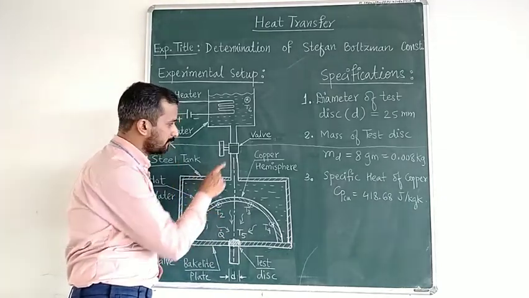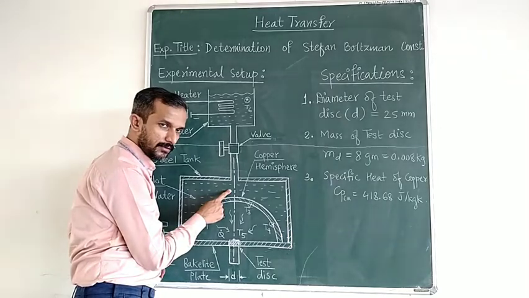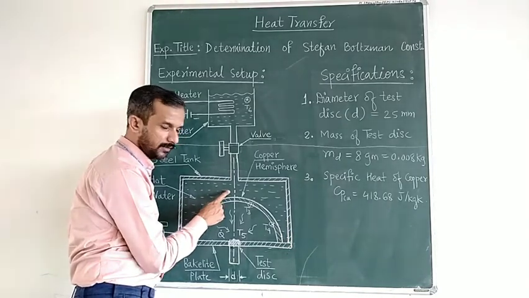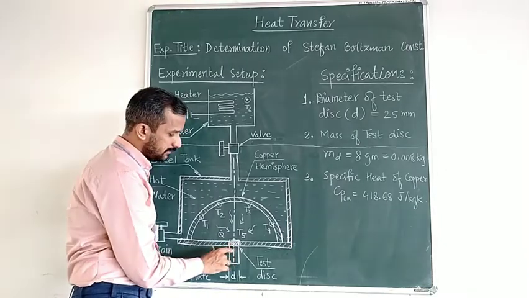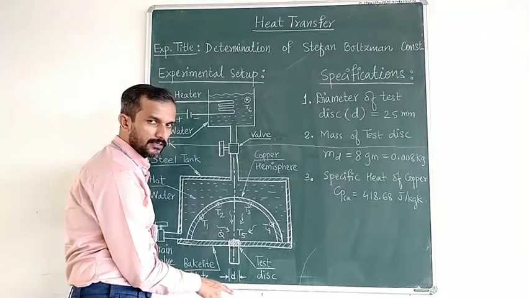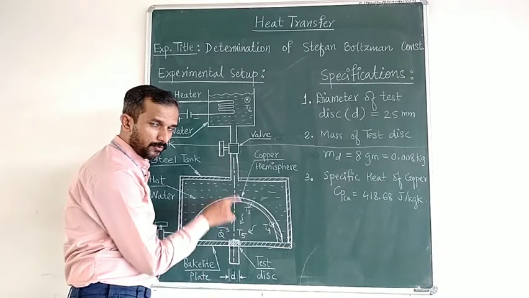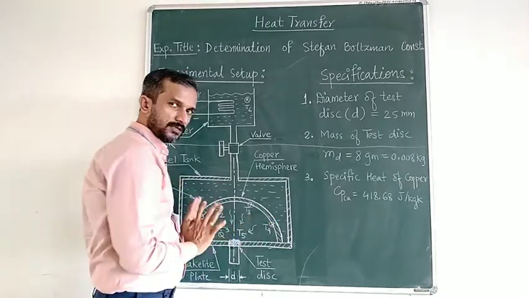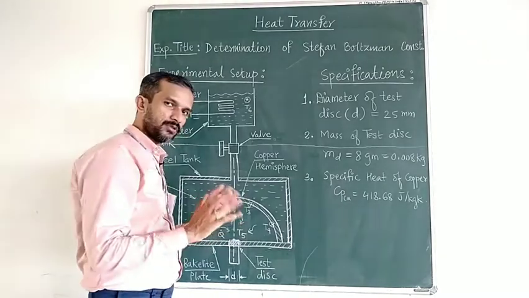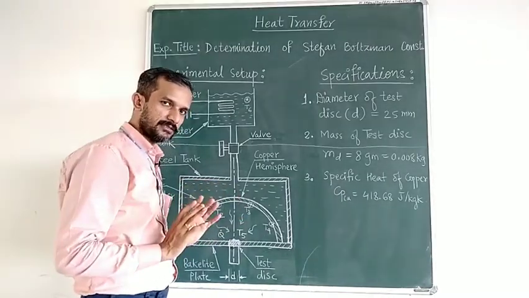Take the precaution that when we leave this water into the outer shell of the hemisphere, do not insert this test disc, take it out. The test disc should be outside the hole before pouring the water. So now the temperature has become constant. T1 to T4 are approximately, let us say for example, 70 degrees Celsius.